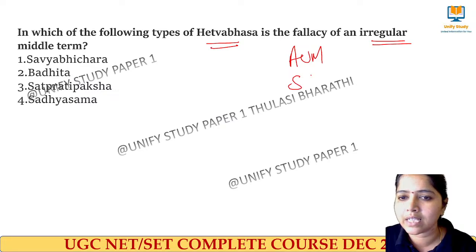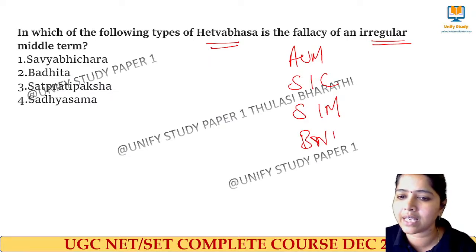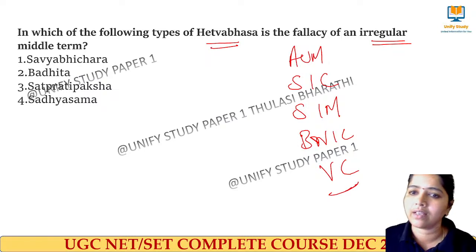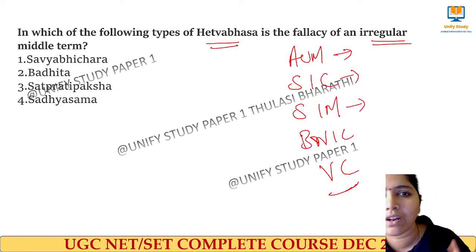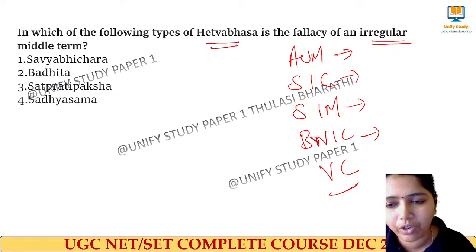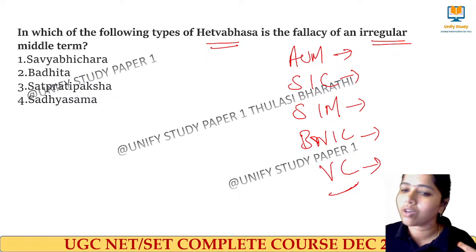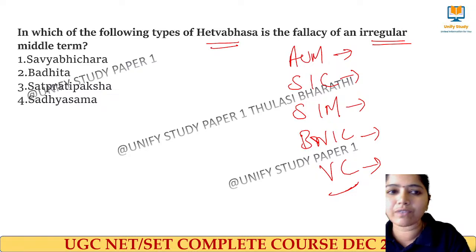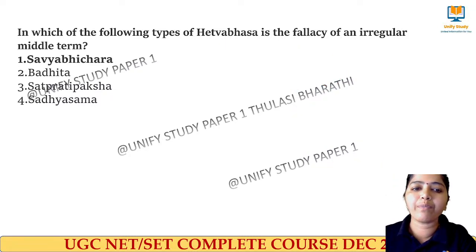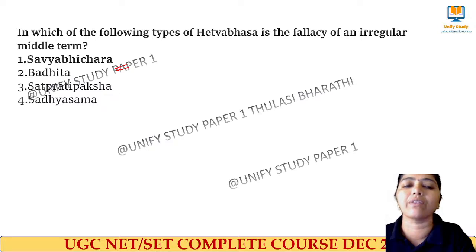Unproved middle, inferentially contradictory middle, irregular middle, non-inferentially contradictory middle, Viruddha contradictory middle. Yes, exactly right. The right answer for this question is Savyabhichara. Savyabhichara means the middle statement which I am making is irregular.